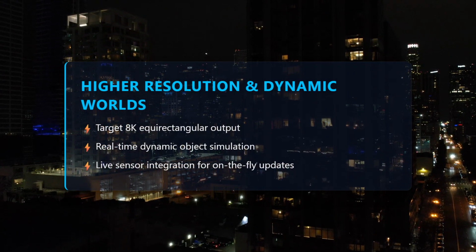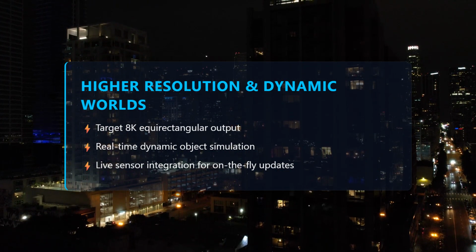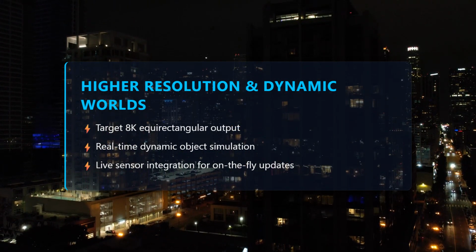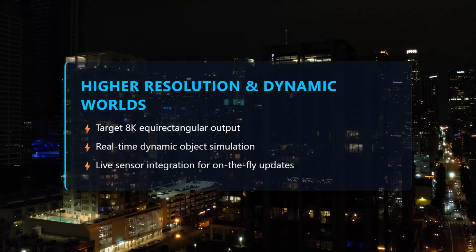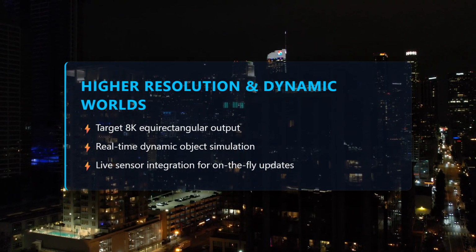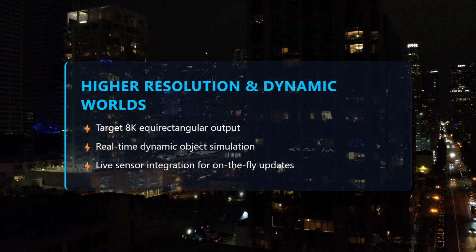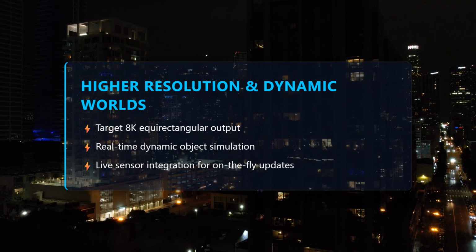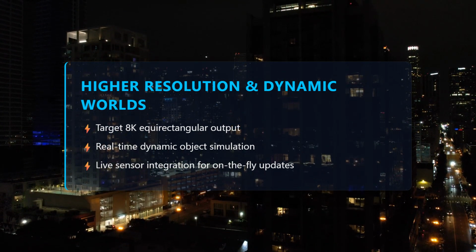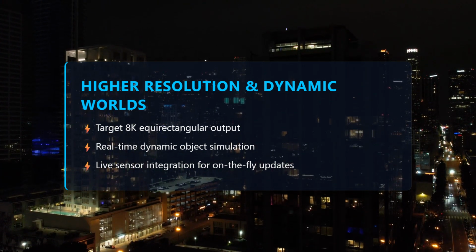Imagine Genie at 8K resolution, rendering every brick, leaf, and billboard in instant detail. Future upgrades will push pixel density beyond human eyesight limits, while dynamic objects, cars, cyclists, pedestrians, move fluidly, obeying physics and traffic rules. The model will learn from live sensor streams, letting it adapt to construction zones or unexpected weather in real time, turning static maps into living streets.